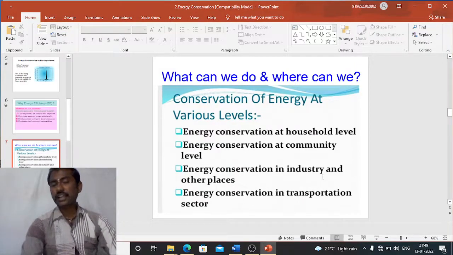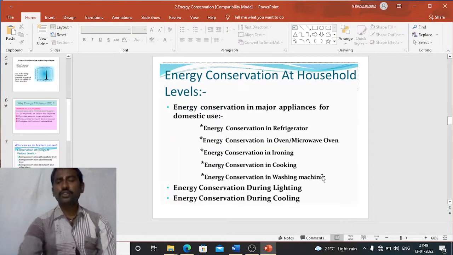So we can conserve energy at various levels. Some of these levels are: we can conserve energy at household levels, in our households. And we can conserve energy at community levels. And we can conserve energy in industry and other places. And we can conserve energy in the transportation sector also. So how can we conserve energy at household levels?